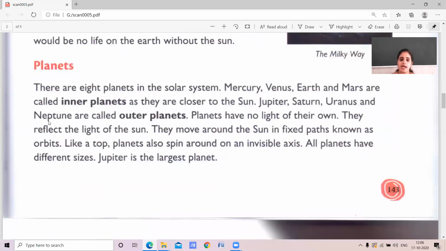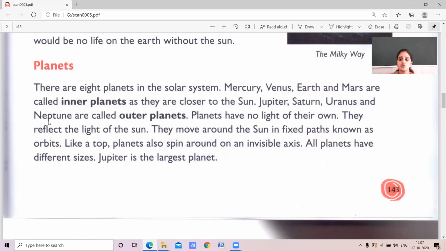What about the planets? There are 8 planets in the solar system. Which are those? Mercury, Venus, Earth, Mars are the inner planets. Means these planets are close to the sun.